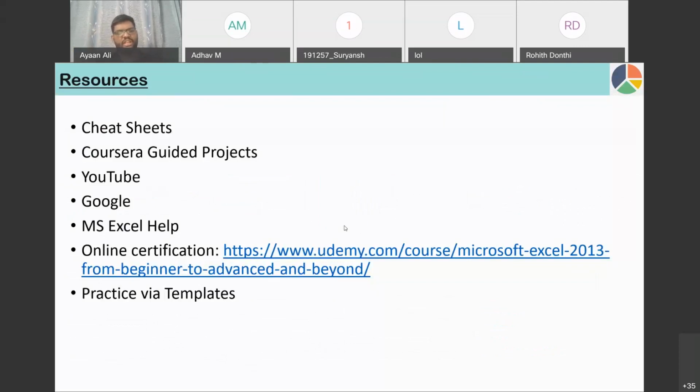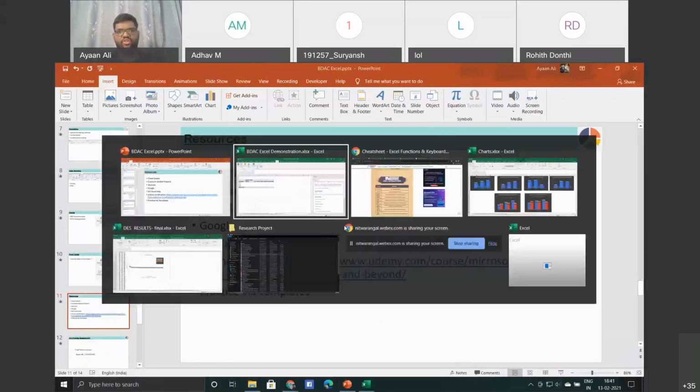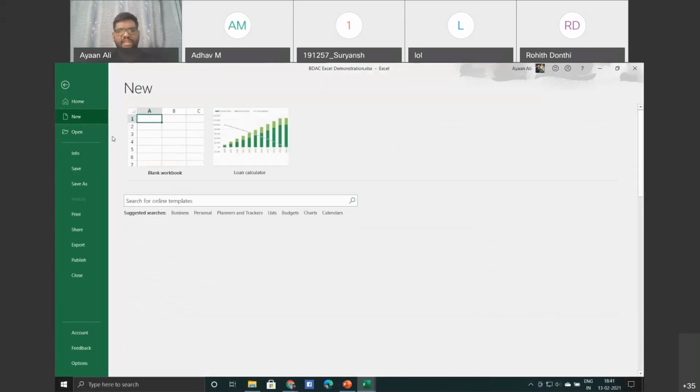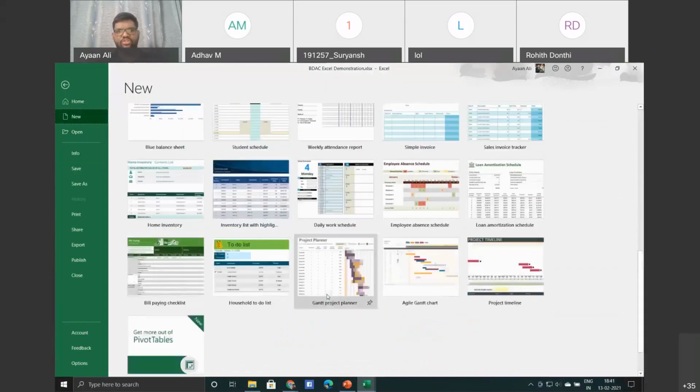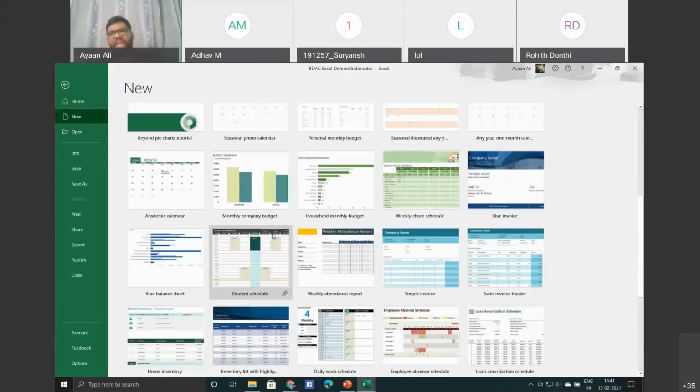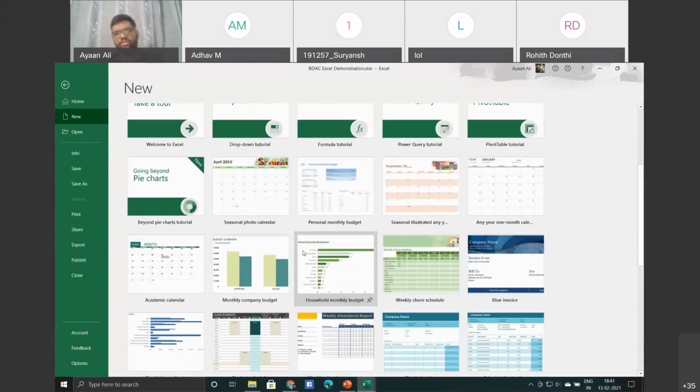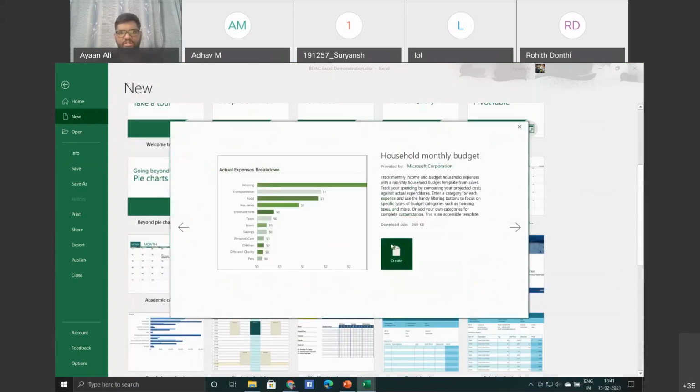And the next resource is practice via templates. As I showed you, even in your normal Excel, you have so many templates. What do I exactly mean by practicing with templates? Just click any particular template. Let me go with household monthly budget.